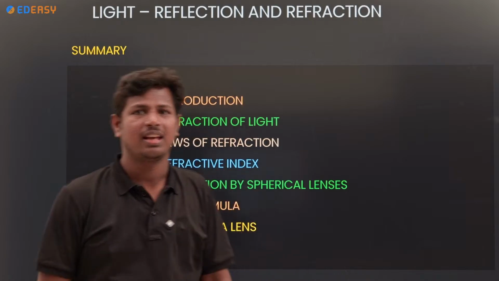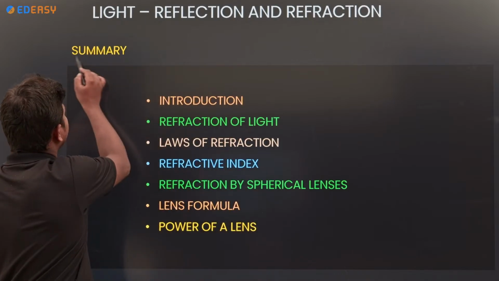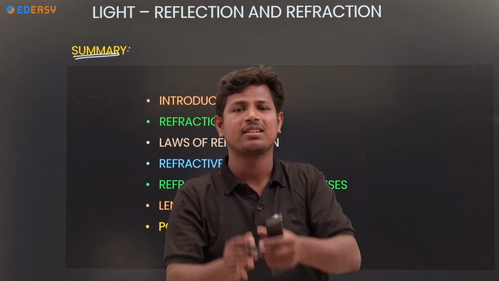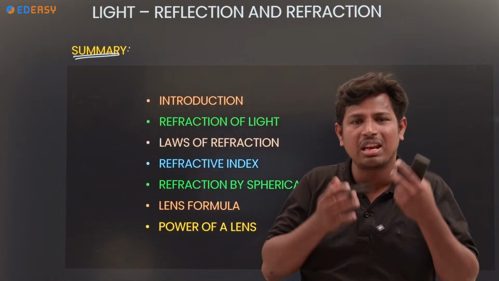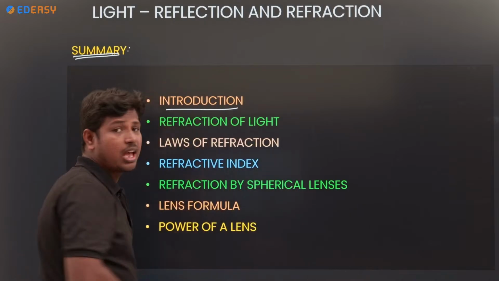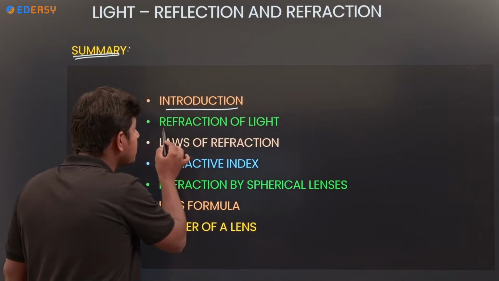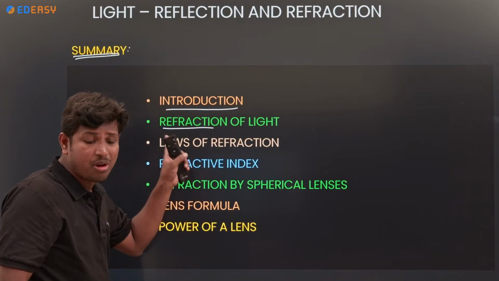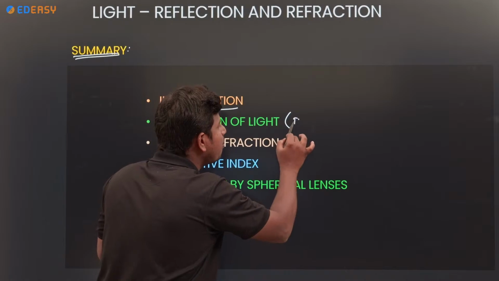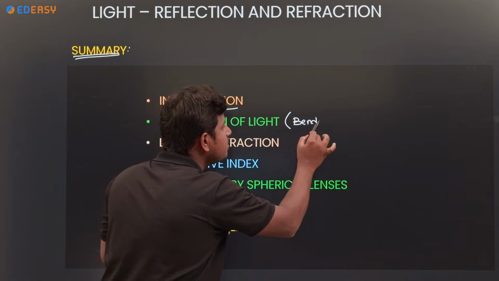Clear? Next. We came to the end of the section. What you learned in the section, once again recapitulate very quickly. Introduction of refraction. Refraction means bending.